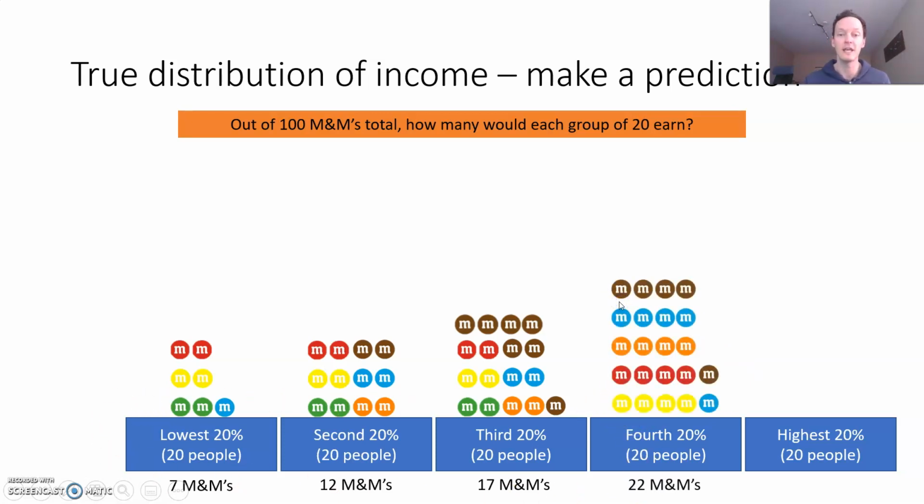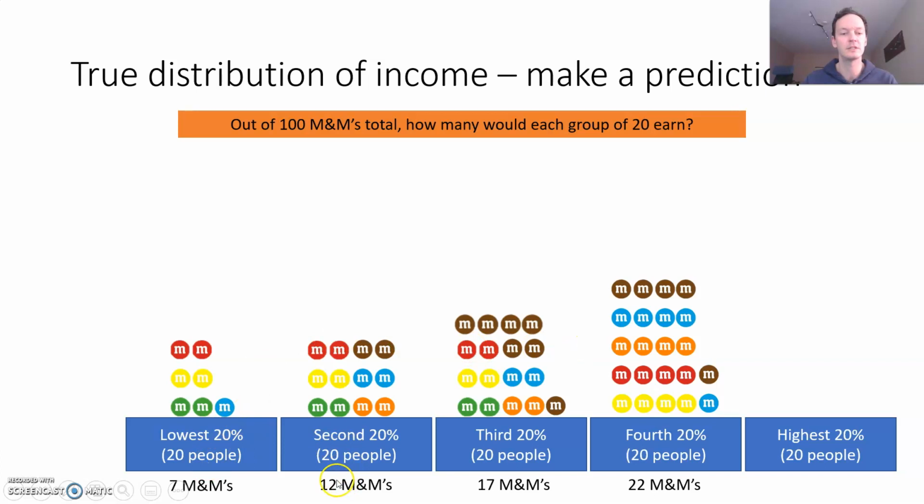Now we go up to our next group, and you can see this is where we start to get a lot more M&Ms. So the fourth 20% of people here are earning 22 M&Ms, so slightly more than if everybody was earning the same. And you can guess where the rest of the M&Ms are going. Let's just count what we got.